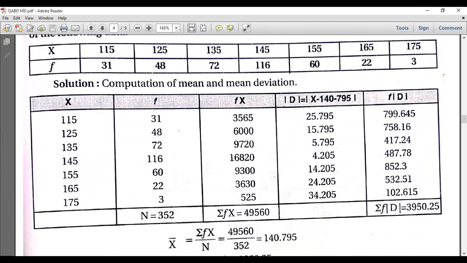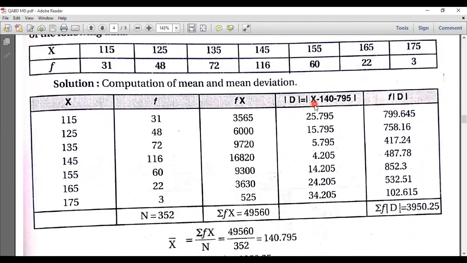Like always, you don't need to go with the direct method only for calculating mean. We have other methods also. You can use any method. They will not mention that you need to calculate through step deviation or the shortcut method, assumed mean. So you can go with any method, but you need to find out the mean. After the mean, you need to work on this.